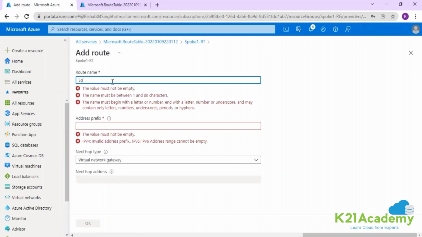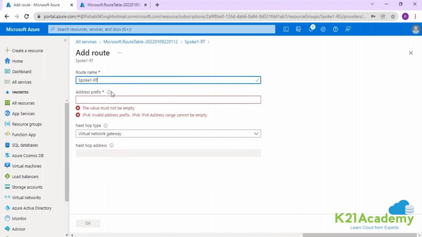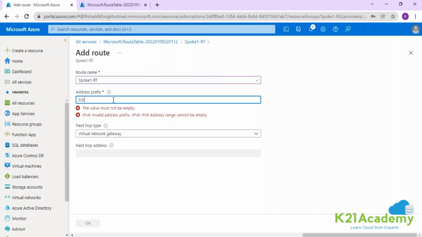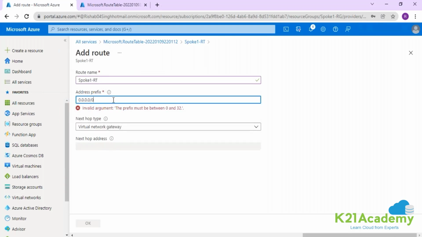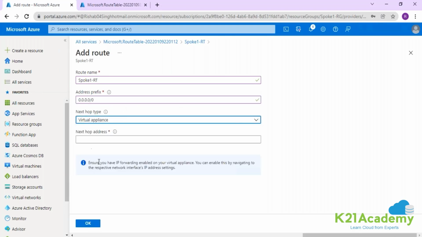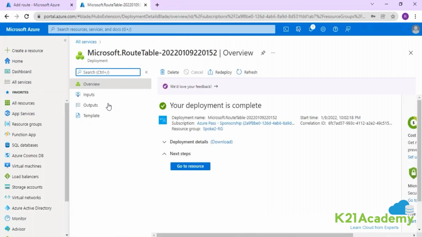Here going to give a name, that is my spoke 1 RT. Address prefix, what is this address prefix, guys? The destination IP address range. What is my destination? Internet. What is that? 0.0.0.0/0. What is the next hop type? Next hop type is your virtual appliance, which is your firewall. So what we should provide?